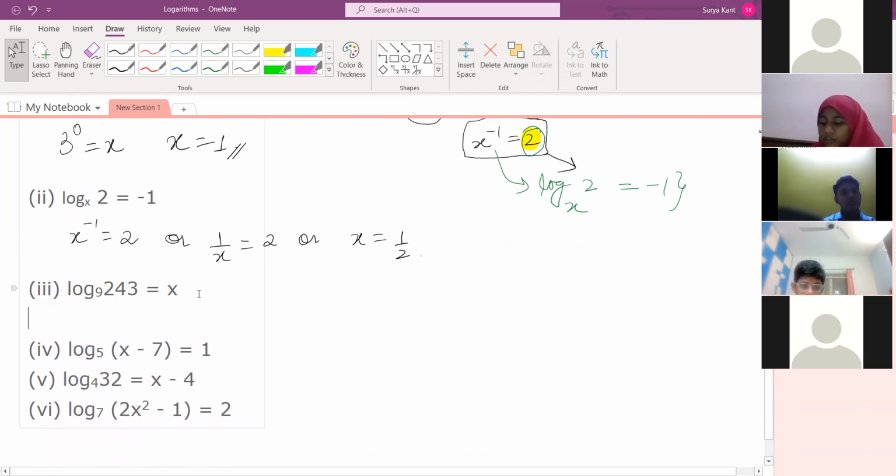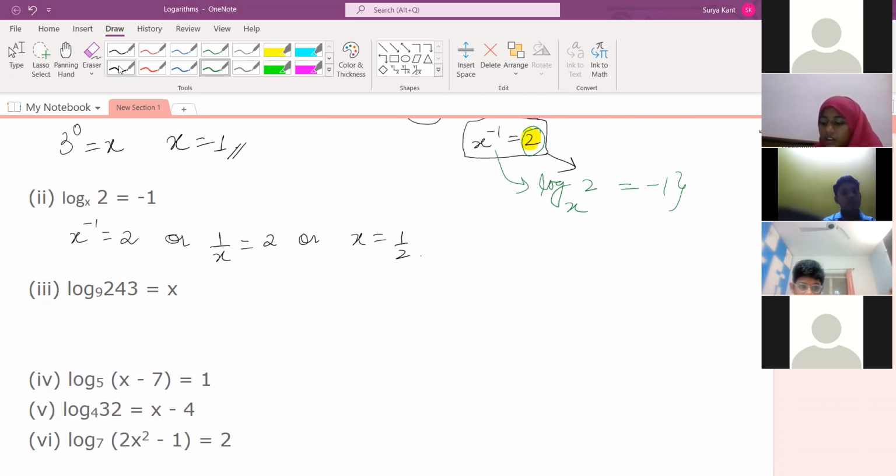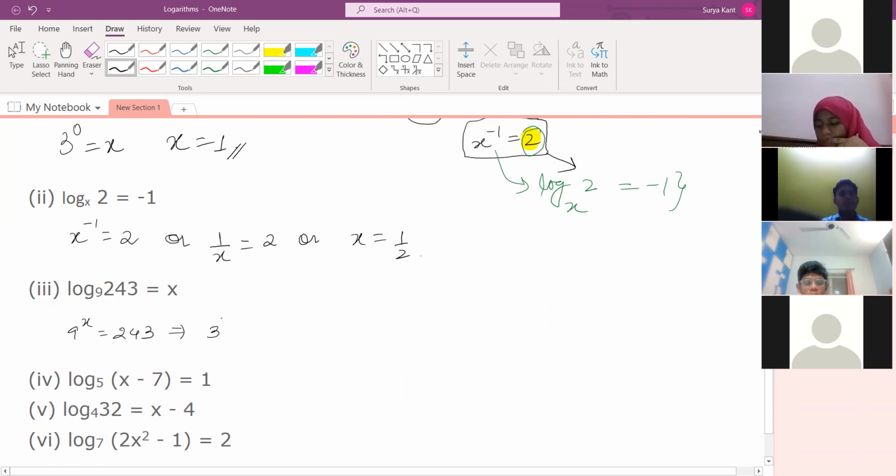Do this question number, the third one now. 9 to the power x is equals to 243. It's clear to everyone how to write this. Yes, sir. So 3 to the power 2x is equal to 3 to the power 5. Or we can write 2x is equals to 5. Or we can write x is equals to 5/2. Right? Yes, sir.